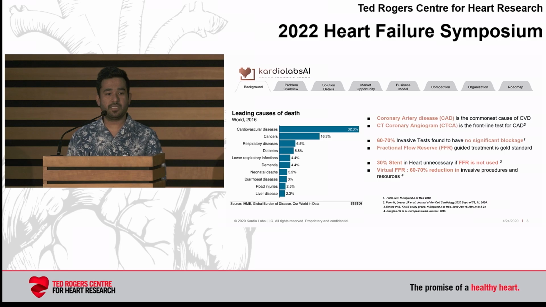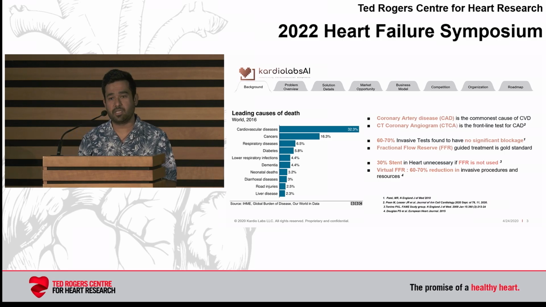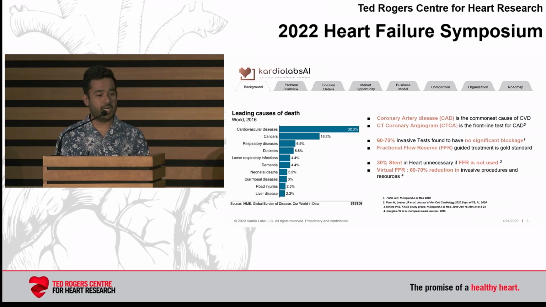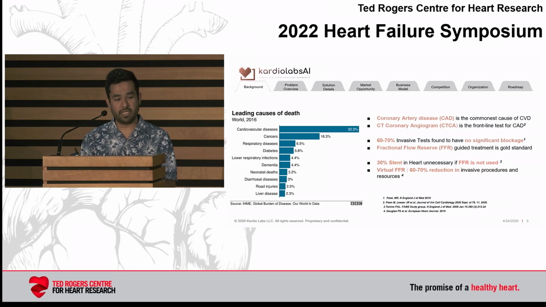Cardiovascular disease is the leading cause of death worldwide. If you see the chart there, cardiovascular disease contributes 32% to the overall death, and this was taken from the 2016 report. After that, COVID happened, but the situation is still the same. Cardiovascular disease is still the leading cause of death, and coronary artery disease is the commonest cause of CVD in general.